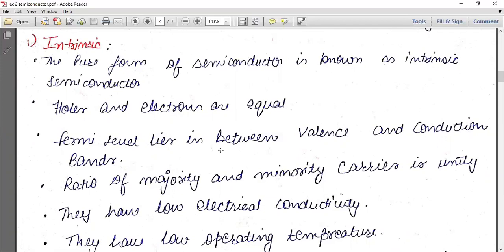Fermi level lies in between valence and conduction band, in the forbidden gap. The ratio of majority and minority carriers is unity. As we said that holes and electrons are equal, the ratio of majority and minority carriers is also equal, so the answer will be unity. They have low electric conductivity and low operating temperature.